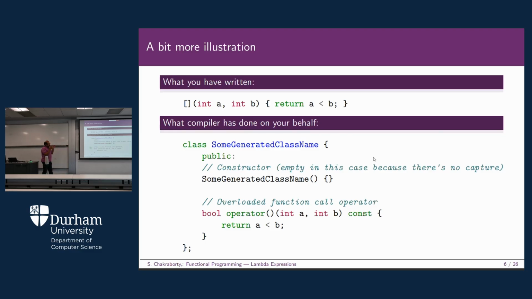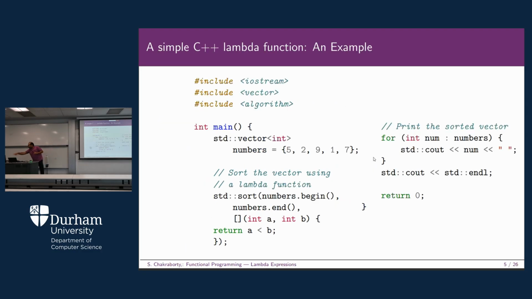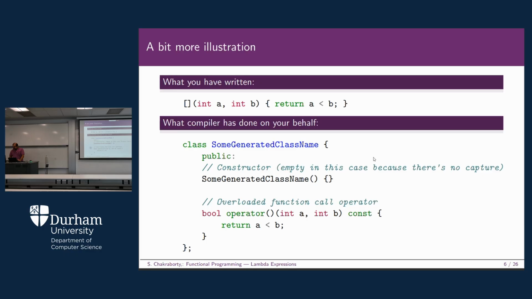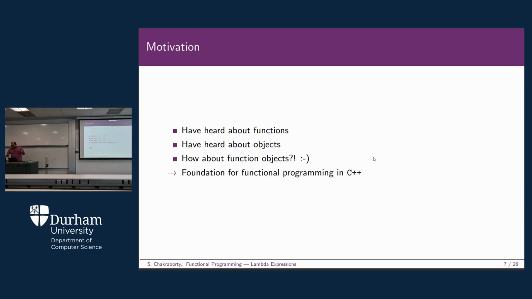And once this part is implemented by the compiler, your code shown in the previous slide will be populated with this part. That is, this part will be replaced by the code I have just shown you in the next slide. So this part will be populated with the code that the compiler has generated. Now this code will be executed and it will generate the sorted vector. So how does it happen? We'll now delve into more details of this.